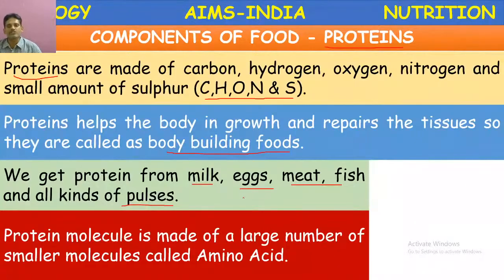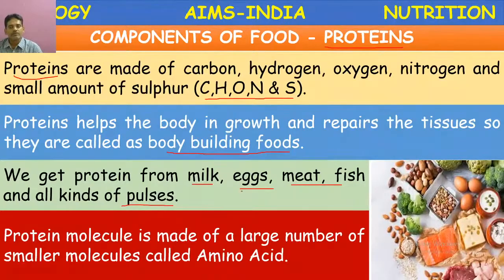As I told you, the proteins are complex nutrients. So in our digestive system, these proteins are broken down or hydrolyzed by the enzymes called proteases. The enzymes which digest proteins are called proteases. In the presence of these protease enzymes, the proteins are converted into amino acids. Amino acids are the units of proteins. Whereas, what is the unit of carbohydrates? Glucose is the unit of carbohydrates, and amino acids are the units of proteins.